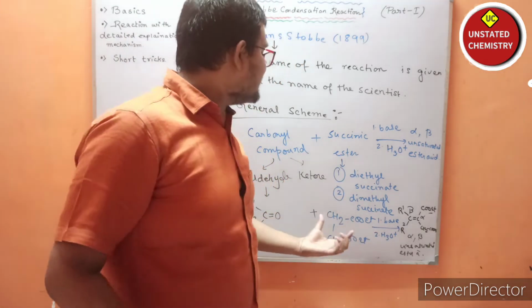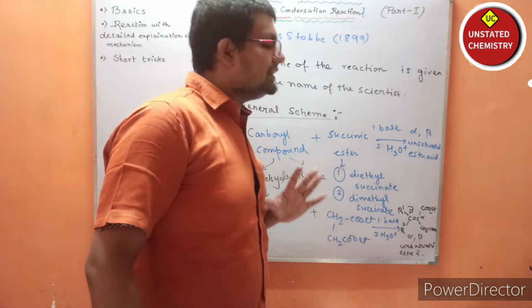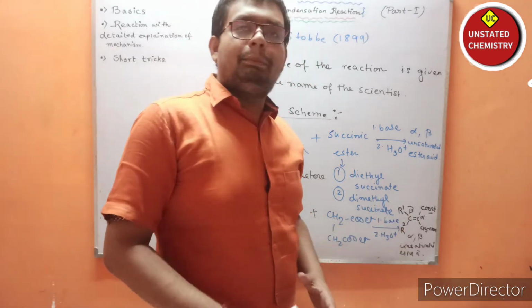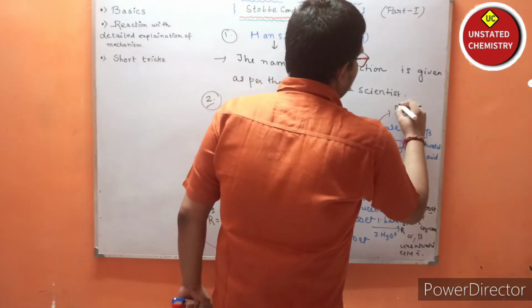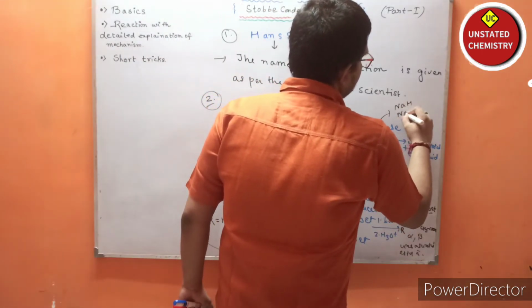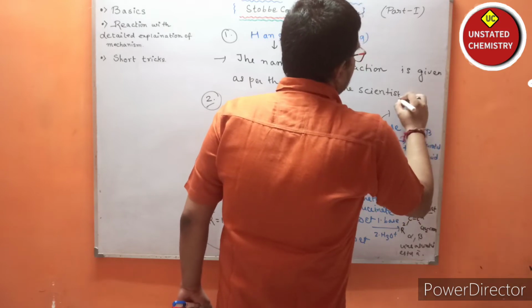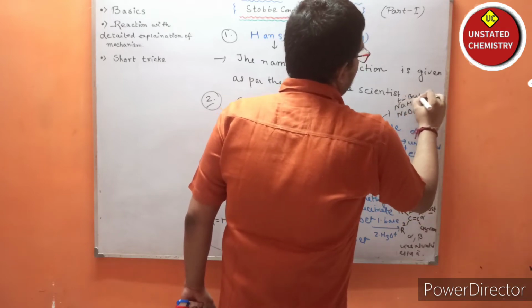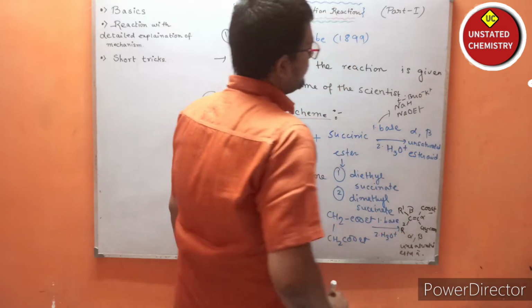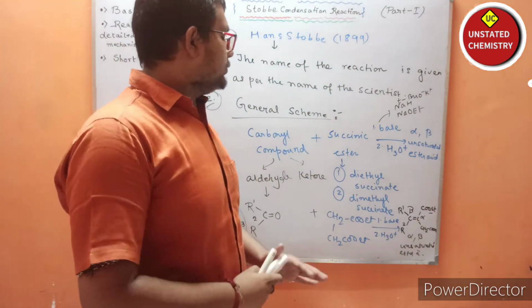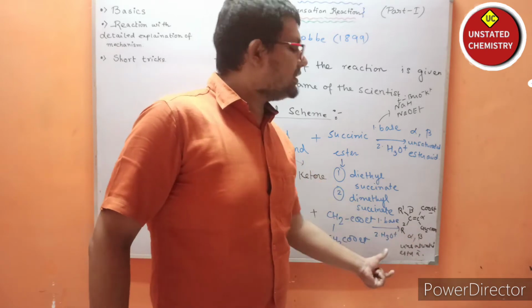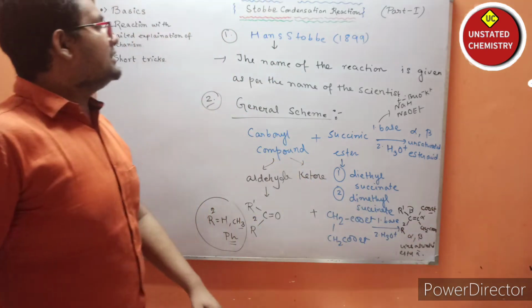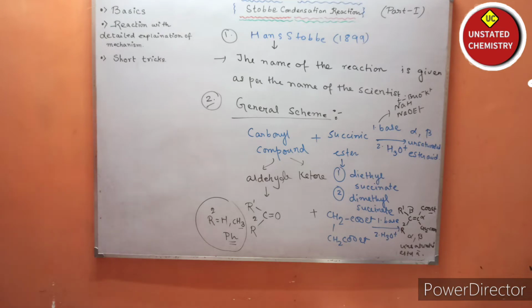Then we have to take a succinic ester. I have taken dimethyl succinate, and with it we have to take a base. The base can be NaH, NaOH, or tertiary butoxide, and with it we have to do the hydrolysis to generate the ultimate alpha beta unsaturated ester acid. Please note this carefully or take a screenshot of the board.